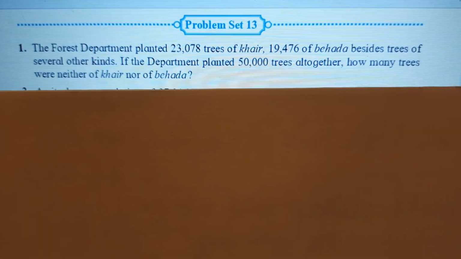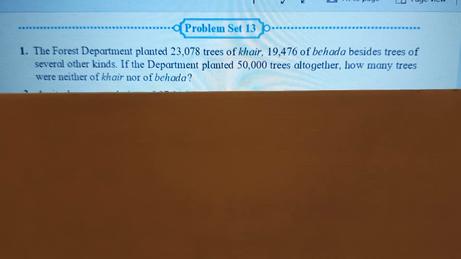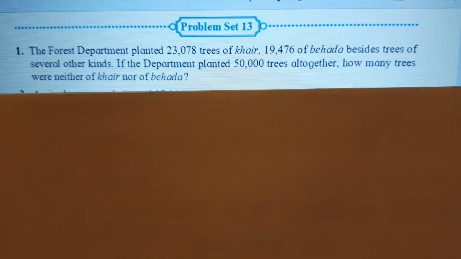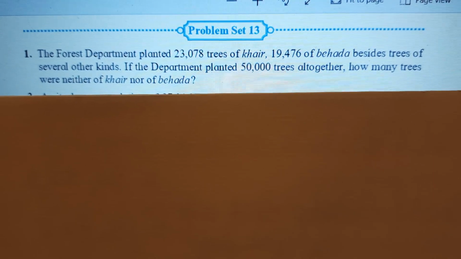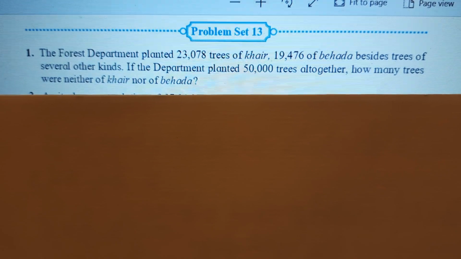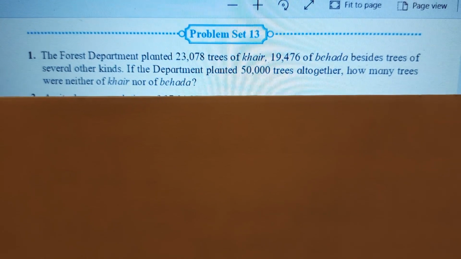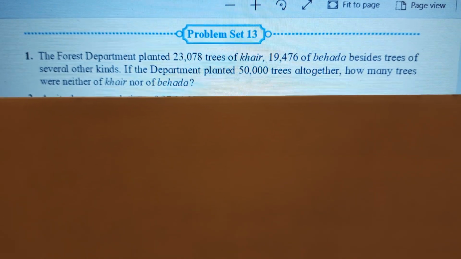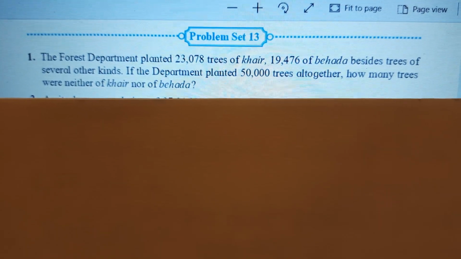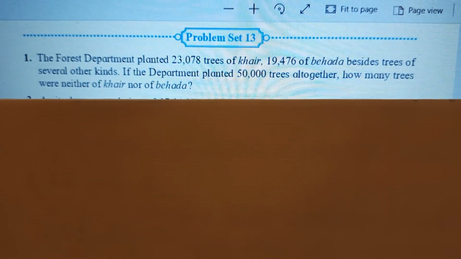And the total number of trees the department planted was 50,000. So see children, you got 50,000 total number of trees and the number of Khair and Bihada trees, right? And we have to find out those trees which are neither Khair nor Bihada. That means they are other types of trees.